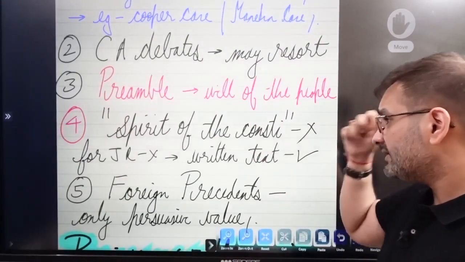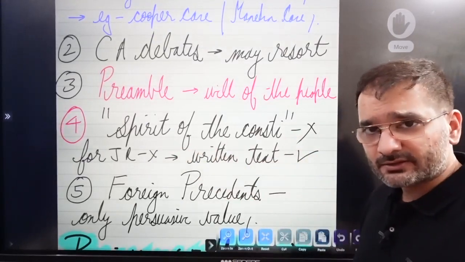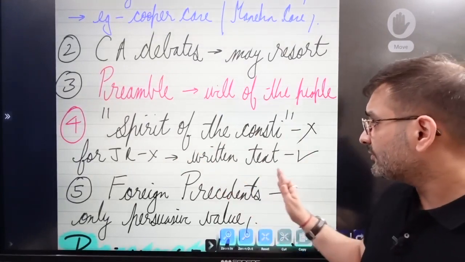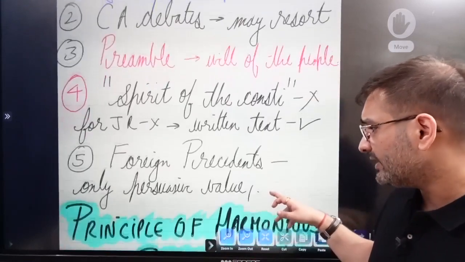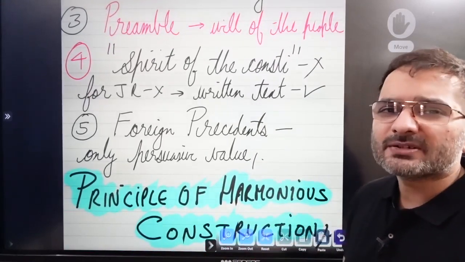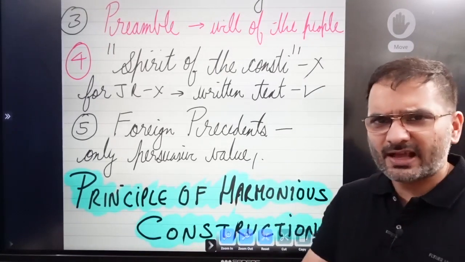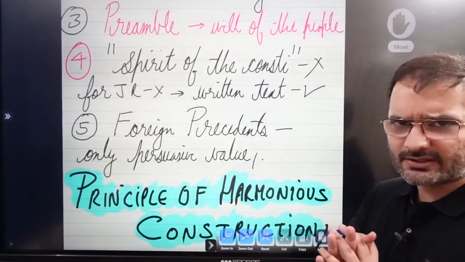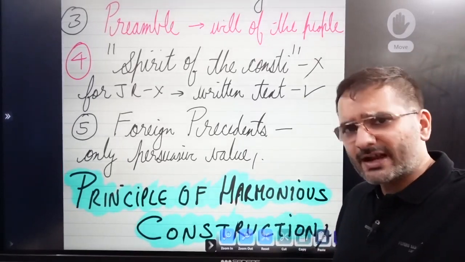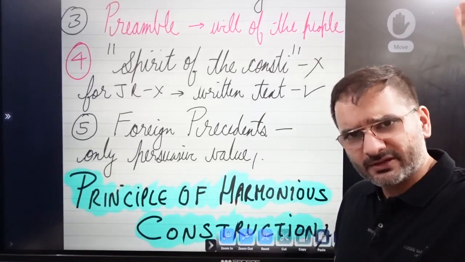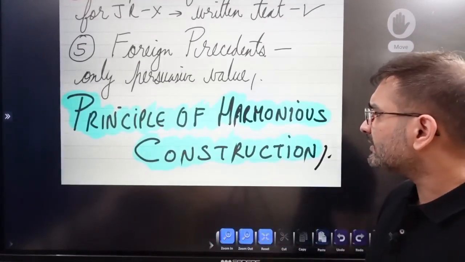And you cannot go into the spirit of the Constitution while going in for judicial review. You have to go by the written text and see what is written there. And foreign precedents only have persuasive value. Whatever is happening in the United States of America or under any other international law only has persuasive value. It does not have any binding effect unless and until we are a party to that statute and that case. That's a separate story; you would have seen it in the international law course, right? Then we go to the principle of harmonious construction.